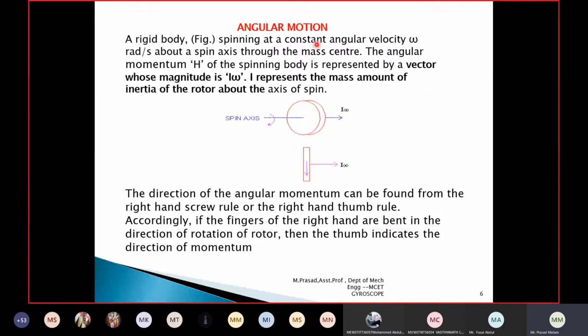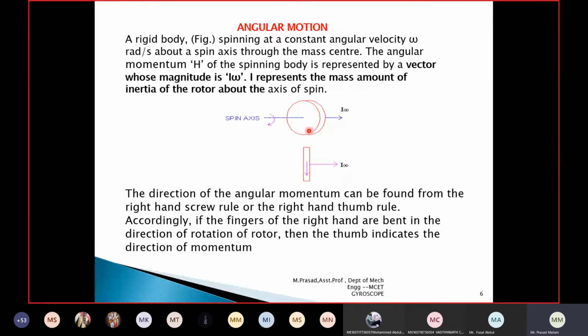Here you can see a rigid body spinning at constant angular velocity omega radians per second about a spin axis through the mass center. The angular momentum h of the spinning body is represented by the vector whose magnitude is I omega. When the disc is rotating in clockwise motion, it tries to move in the forward direction.